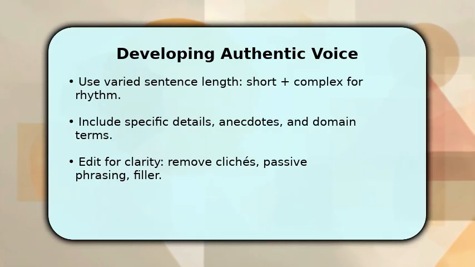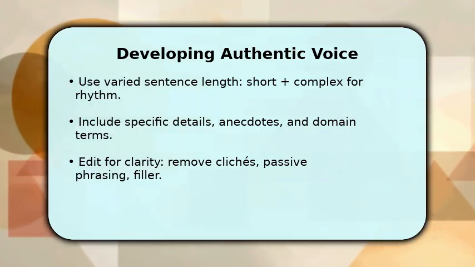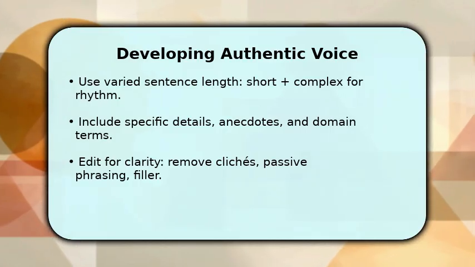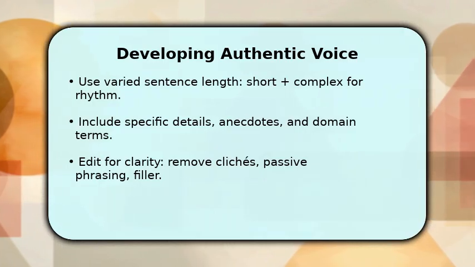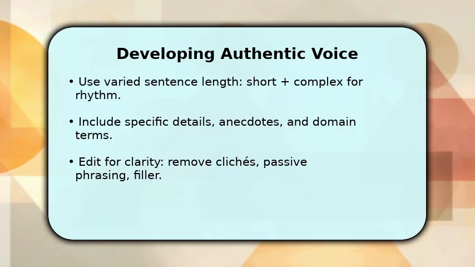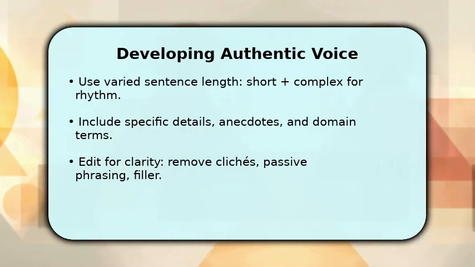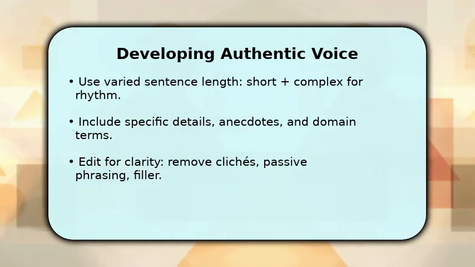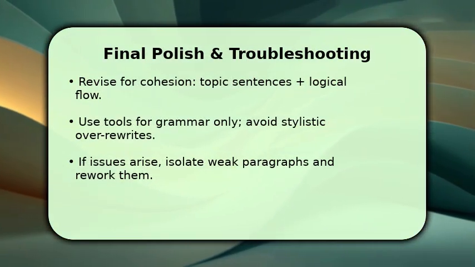Now focus on how you say it. Build an authentic voice by varying sentence length and choosing concrete words rather than generic phrases. Once you draft, insert 1 or 2 short personal examples or precise data points per paragraph to anchor claims. This shows original engagement with the topic. Make sure to favor active verbs over passive constructions and to replace vague adjectives with specific descriptors. Then read aloud to catch unnatural rhythm and refine transitions, so the piece finishes by polishing for cohesion and credibility.